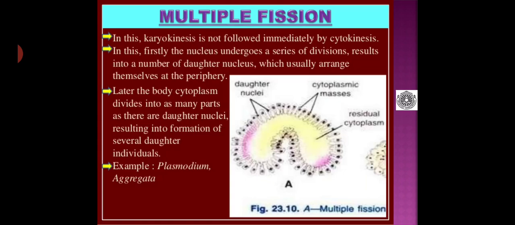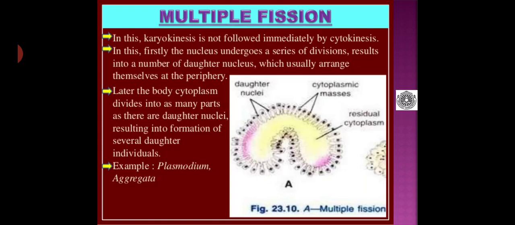Suppose there are 100 nuclei, the cytoplasm gets divided into 100 pieces, resulting in the formation of several daughter individuals. So the number of daughter cells produced during multiple fission depends upon the number of daughter nuclei produced by the parental nucleus. Example, Plasmodium and Aggregata.